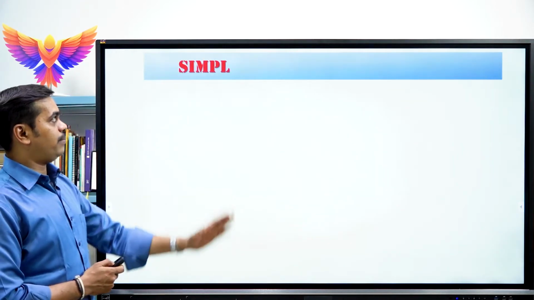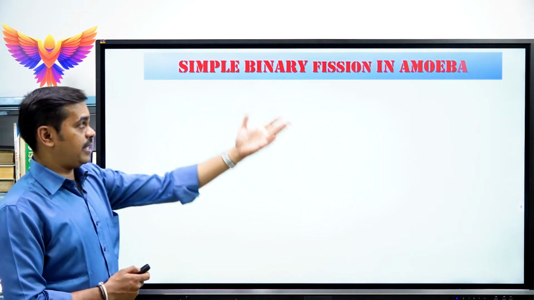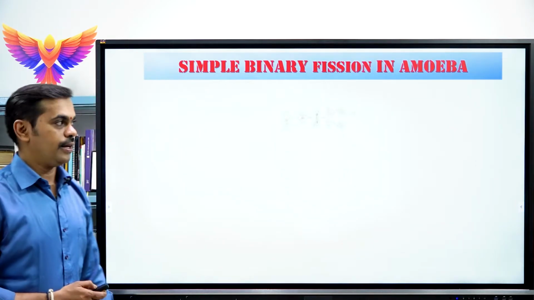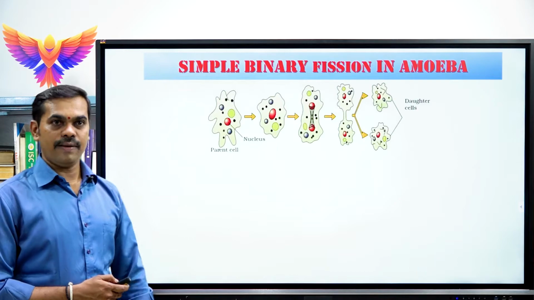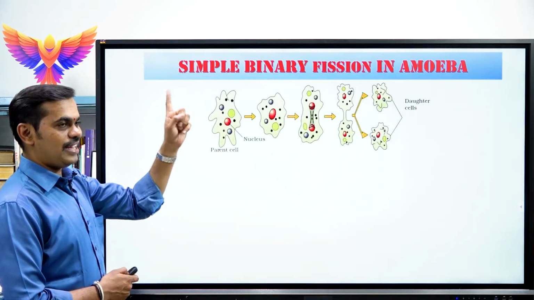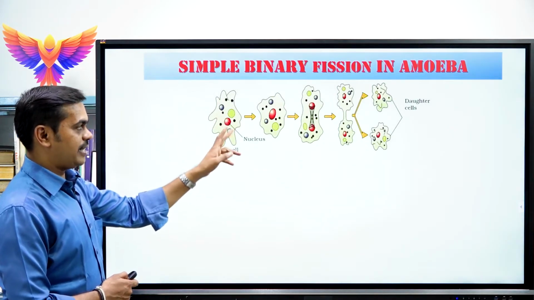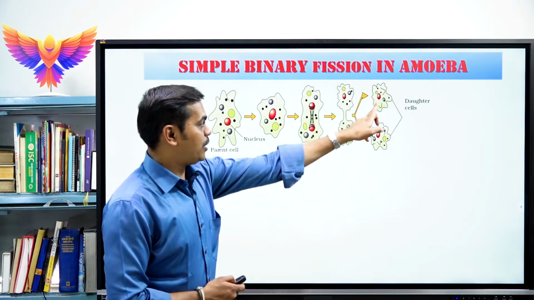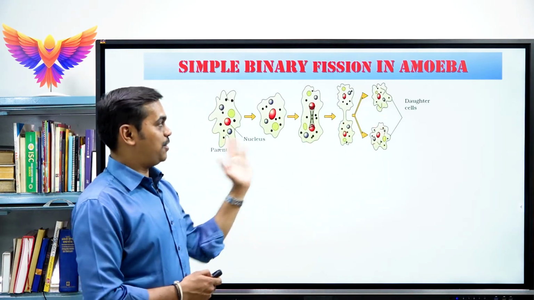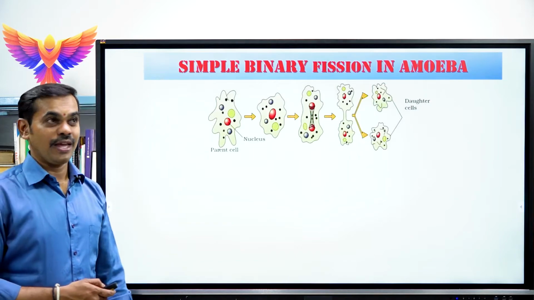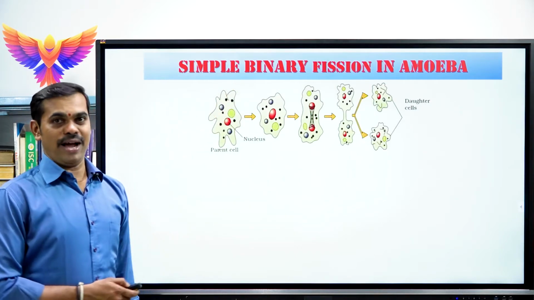So first, let us take up how exactly simple binary fission can be seen in amoeba. See, this is the diagram of the amoeba. This is the parental cell. Ultimately what happens? A single parental cell divides and gives rise to two equal sized daughter cells, which is called binary fission. Now under that we will be learning simple binary fission.